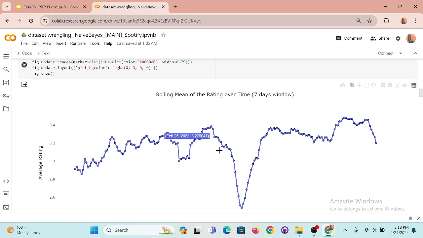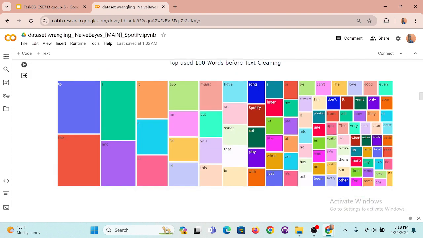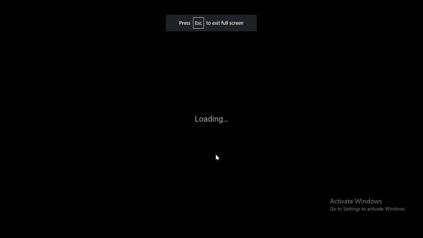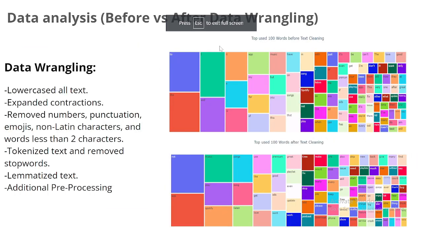Now this graph shows the rolling mean of the rating over time for a 7 day window. Next we have the top 100 words before text cleaning, and then we did the data wrangling, and this is the top used 100 words after the text cleaning.